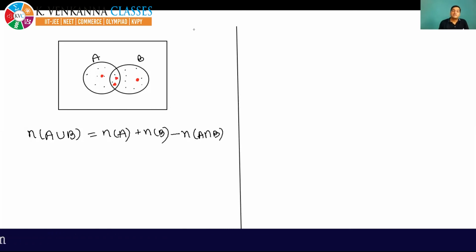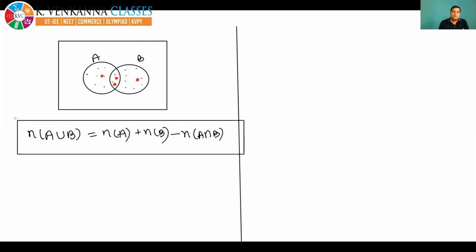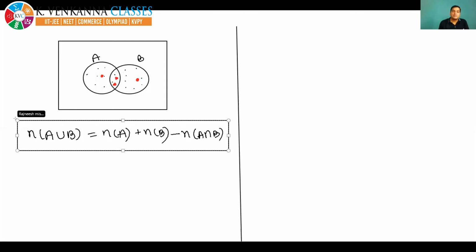So this is the first formula which you have to remember. This is a very important formula. So you must remember this. I will ask you in the next classes. This is a very useful formula. N(A union B) is equal to, remember, learn it at the same time, N(A) plus N(B) minus N(A intersection B).